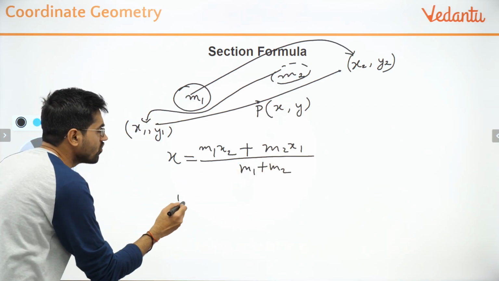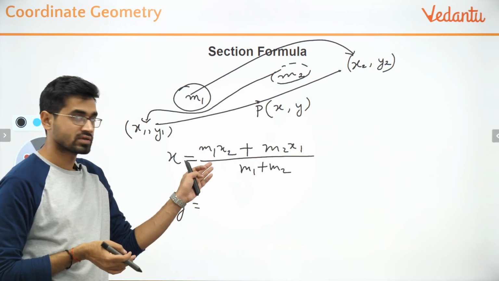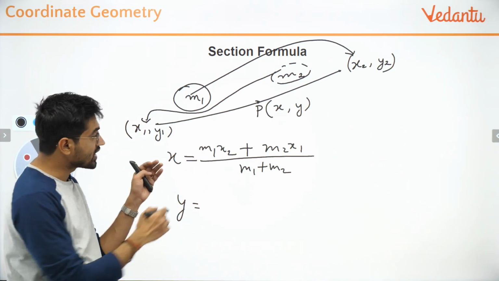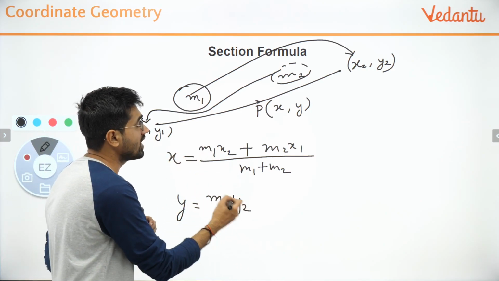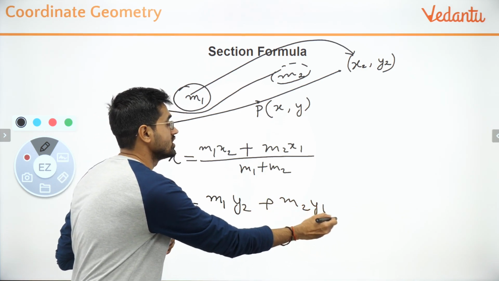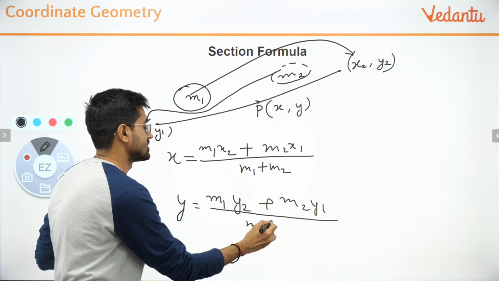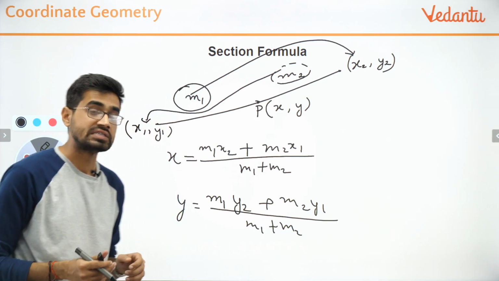Fine. Y is very similar. It's like the easiest one. If you know x, you do not need to remember y. You can create it from this situation. The only thing is to replace all x by y. Keep the suffix the same, no issues, and you will get this. Did you get it? I hope it is now easy to understand.